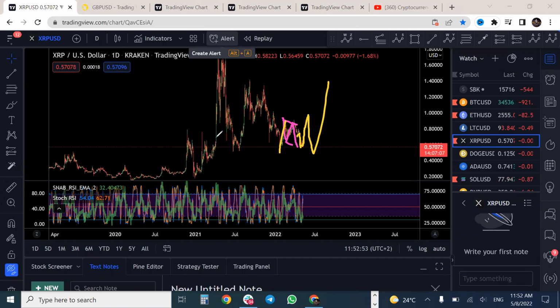Why were we expecting even 1.4? Because we may be looking at a structure like this. But more on that, we don't want to complicate it for now. We're going to take it step by step. For now, we just want to see if this one is going to give us a reversal or an indication to around that level on Ripple.